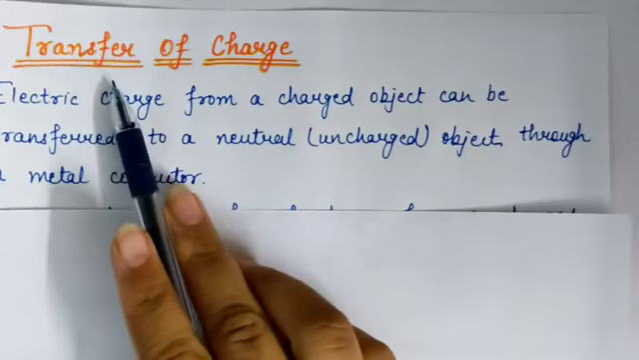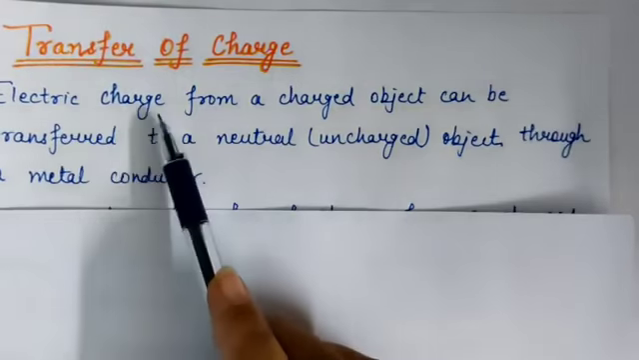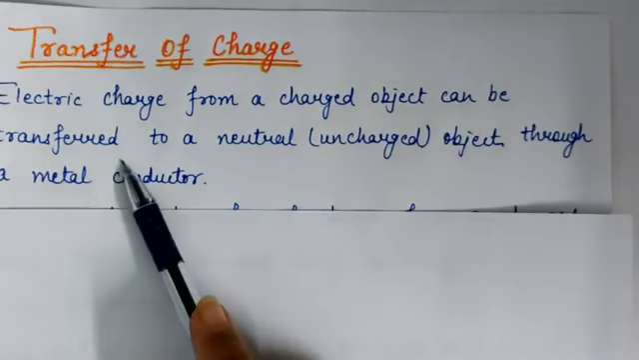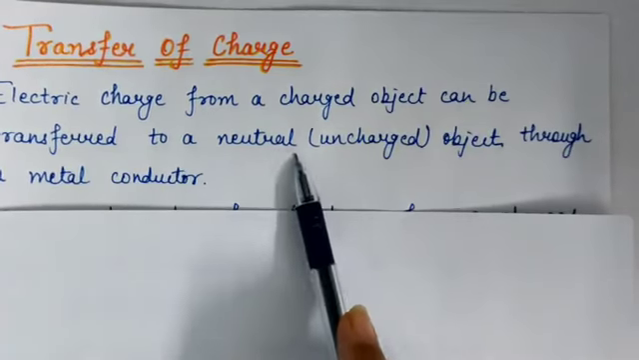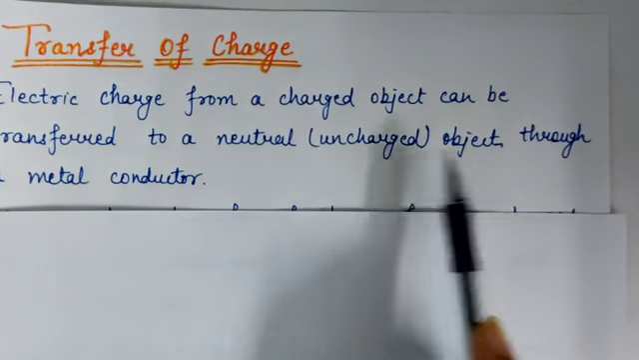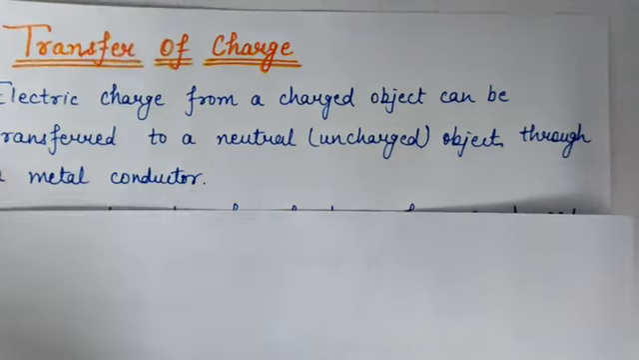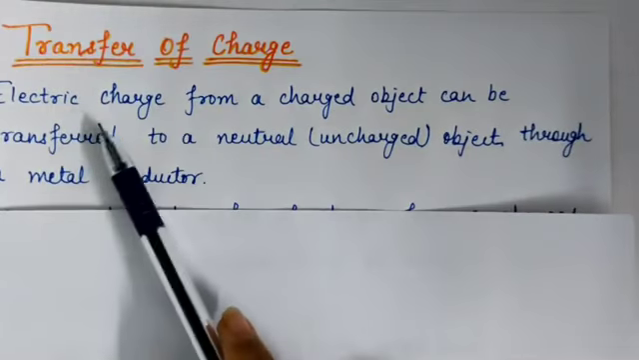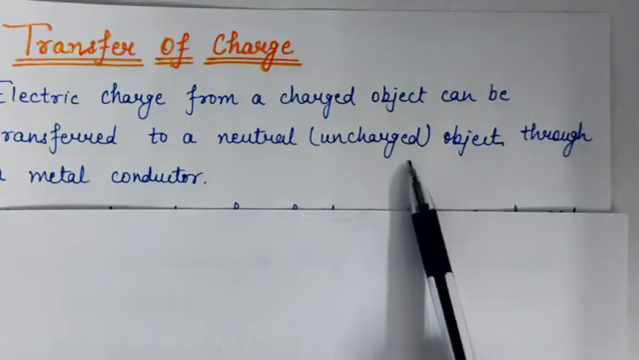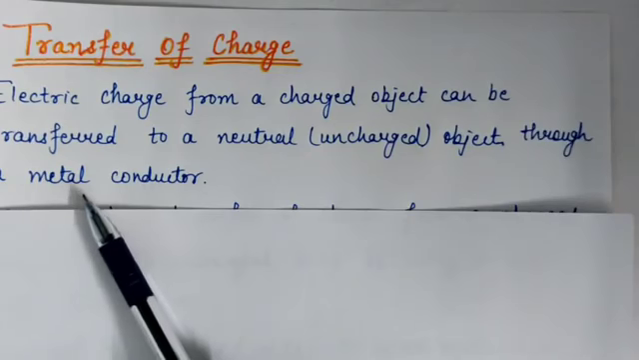Now our next topic is transfer of charge. So students, electric charge from a charged object can be transferred to a neutral, means uncharged object. Neutral means uncharged. Okay, through a metal conductor. Means electric charge can be transferred to any other uncharged object with the help of a metal conductor.